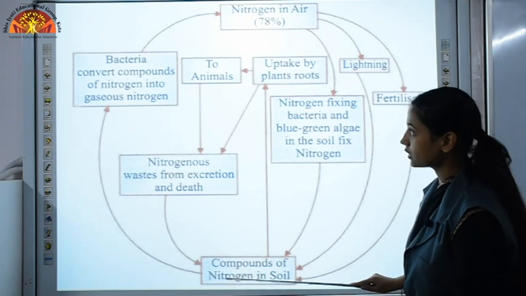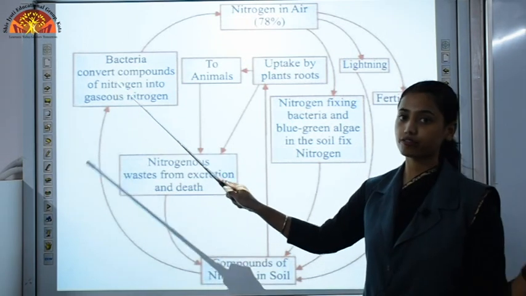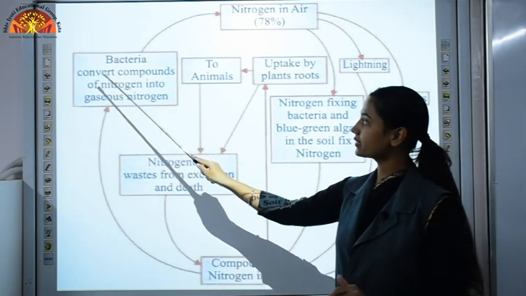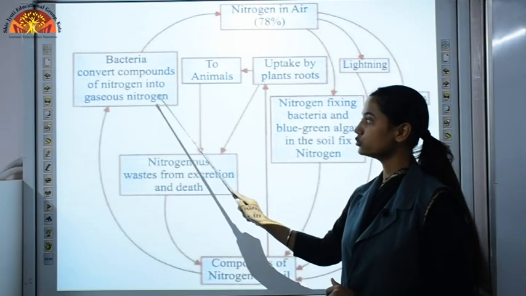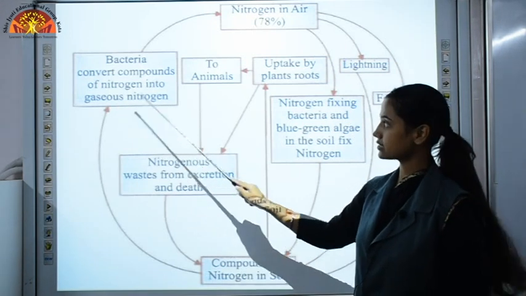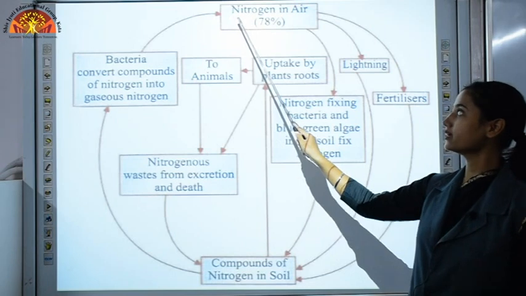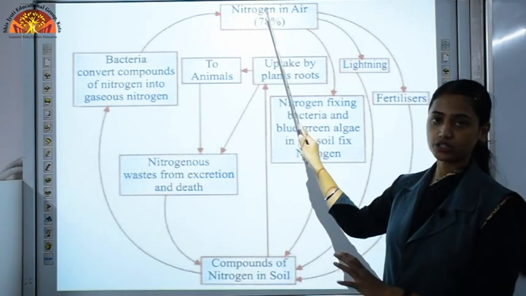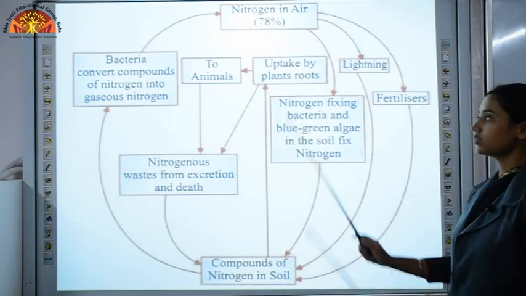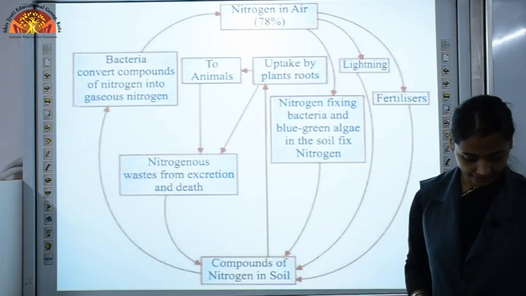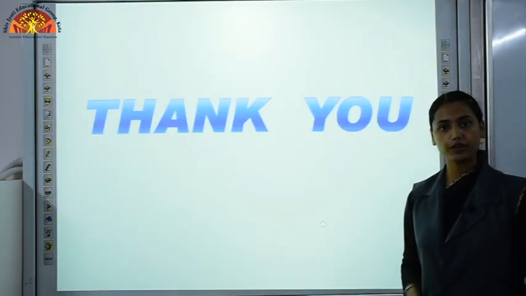Now from soil, with the help of denitrifying bacteria, that bacteria convert compounds of nitrogen into gaseous nitrogen, which is again liberated in our atmosphere, and we get nitrogen in air. So this cycle goes on. This is the nitrogen cycle. So that was all about chapter 2.